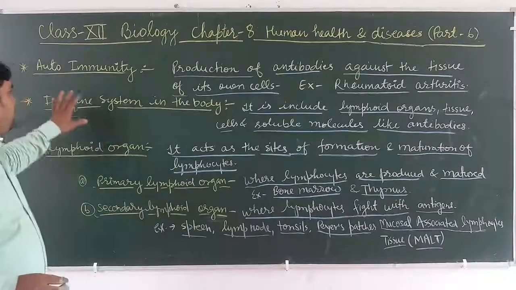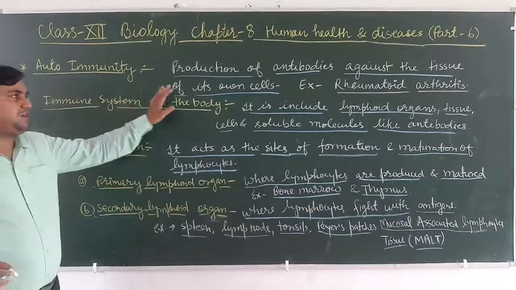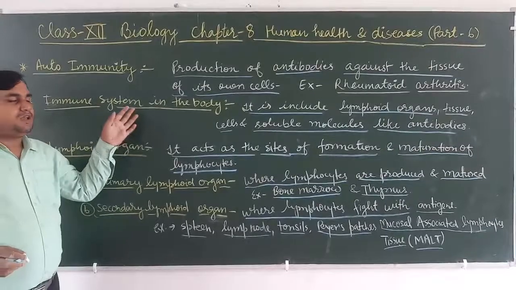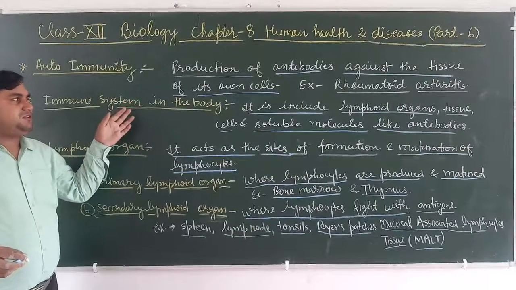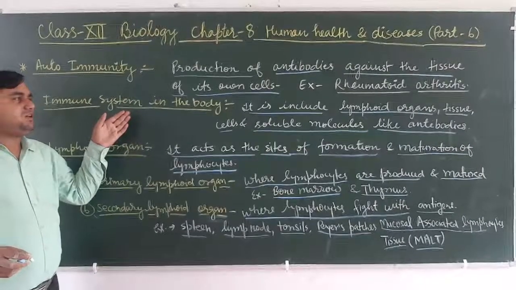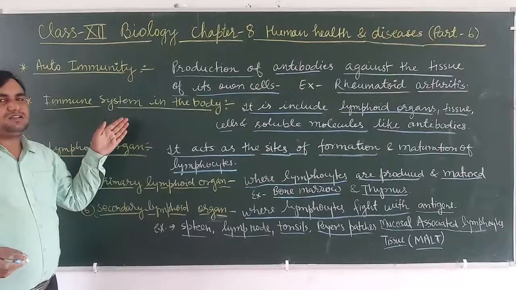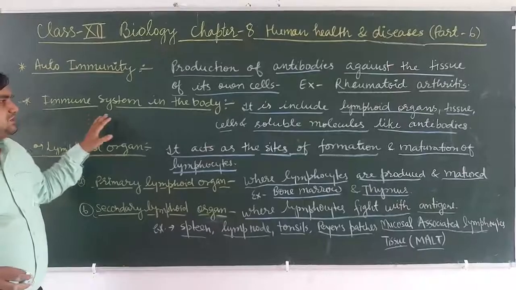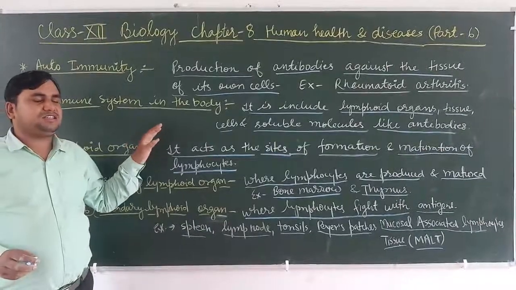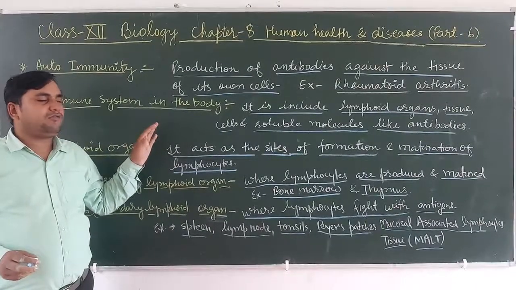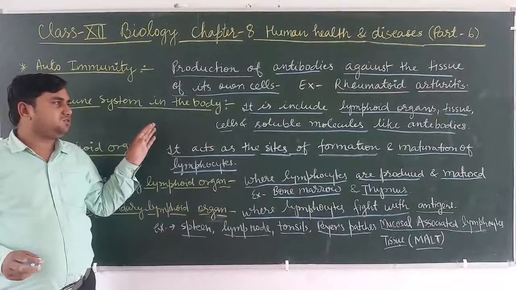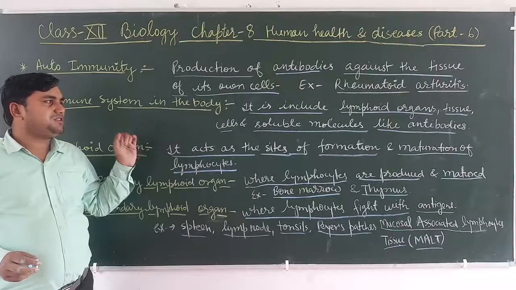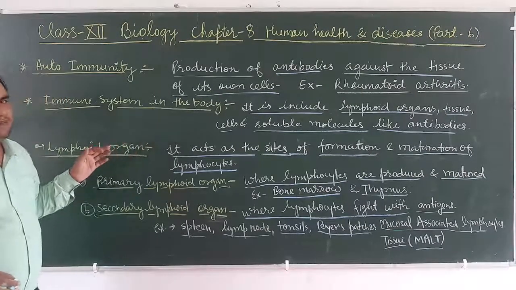So this is all about autoimmunity, production of antibodies against the tissue of its own cell is called autoimmunity. Example, rheumatoid arthritis is an example of autoimmunity. And the immune system in the body is important, and it includes lymphoid organs, tissues, cells, soluble molecules like antibodies.